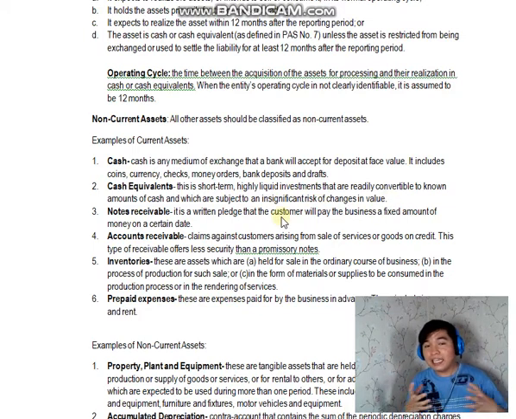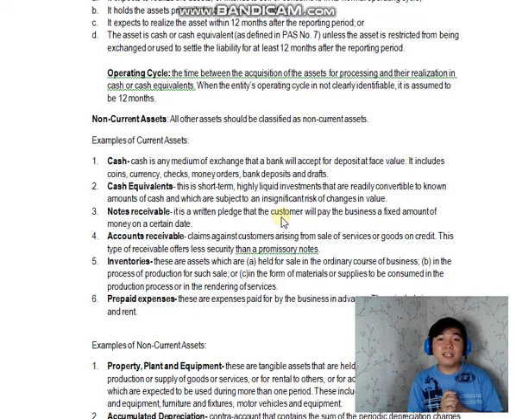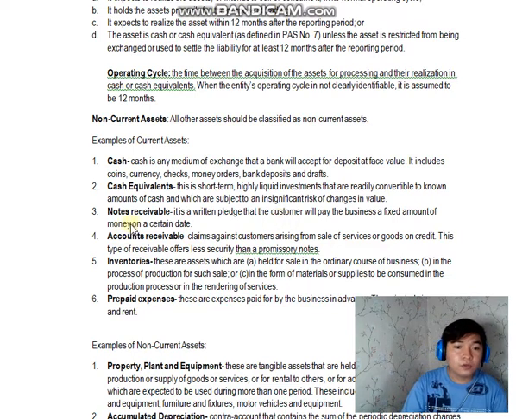Hindi ko na ito masyadong i-elaborate kasi in the future matututunan nyo naman to. So, kailangan nyo lang tandaan kung ano yung ibig sabihin ng cash equivalents. Short-term, highly liquid investment, insignificant risk of changes in value. So, yun, cash equivalents.